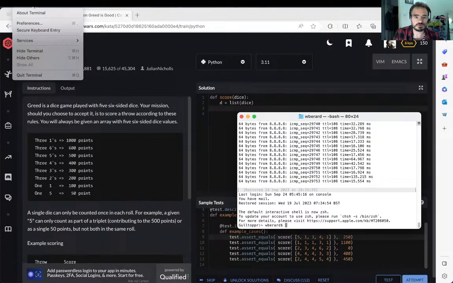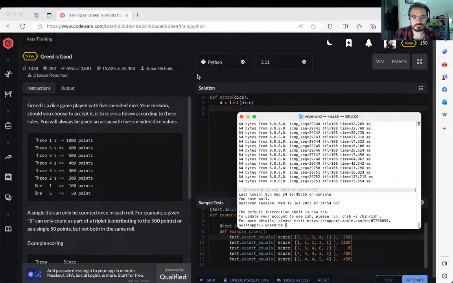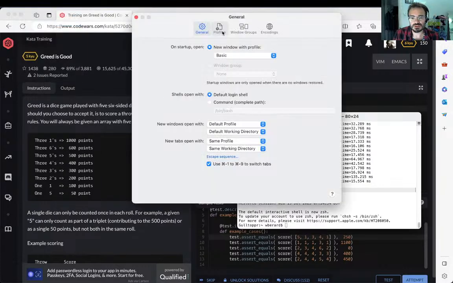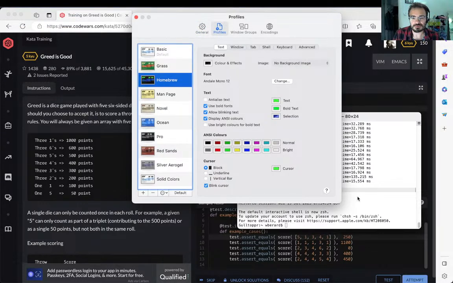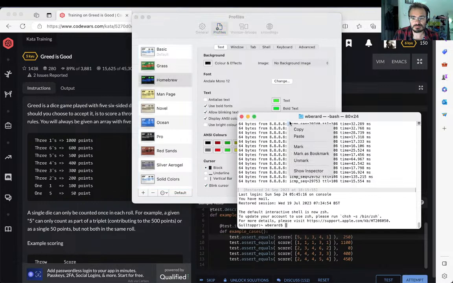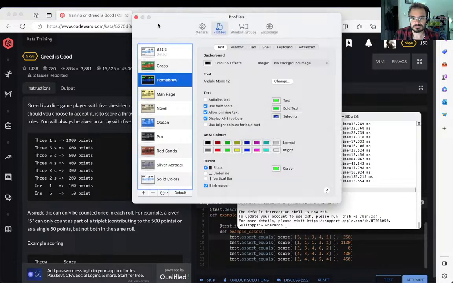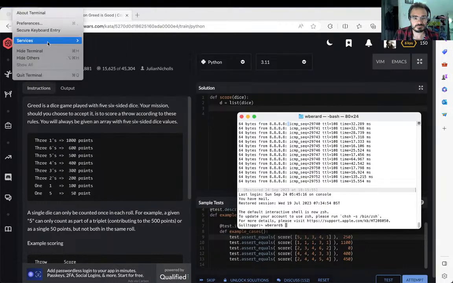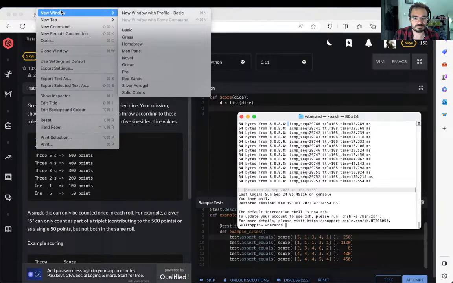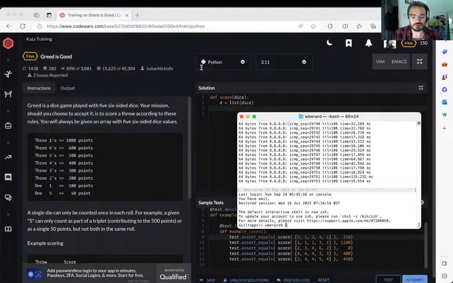Come on, we can be a bit cool though. I thought, if I'm going to use a terminal, what? I want Homebrew. That's always the best one. I'm surprised I don't. Yeah, a new Homebrew window, please.